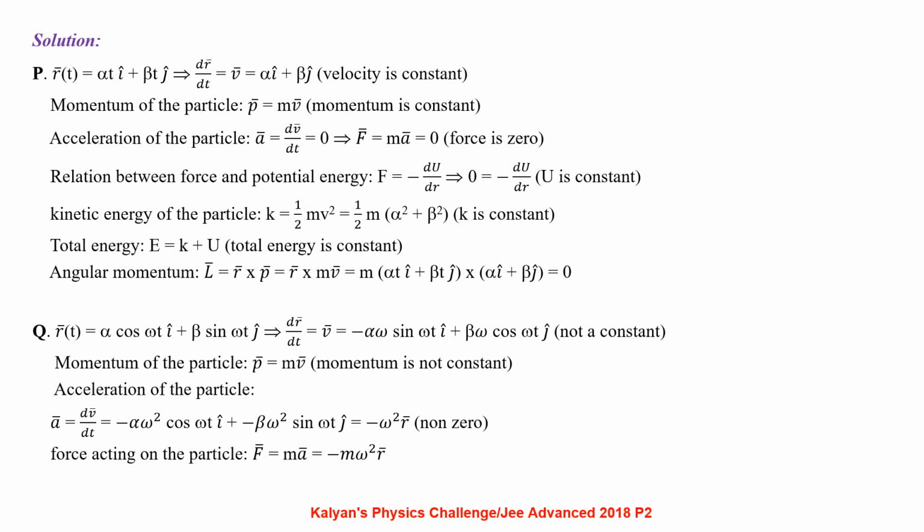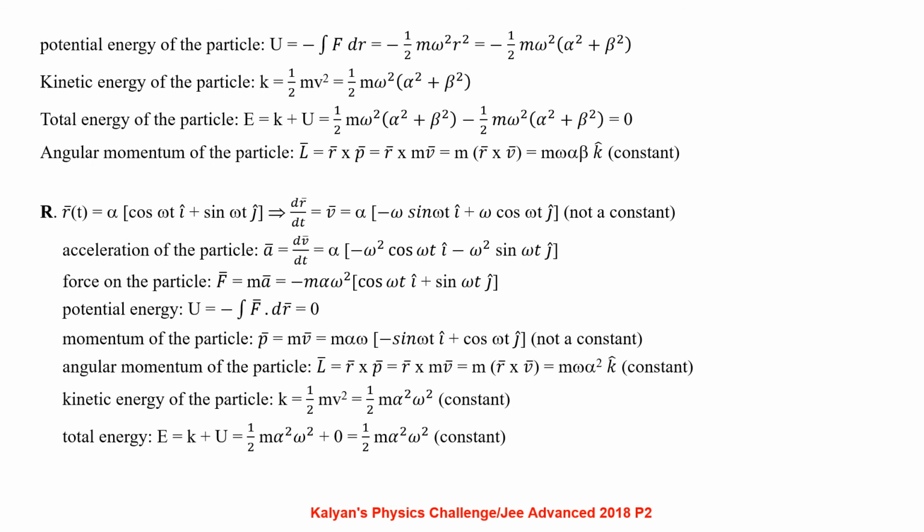which is non-zero. Force acting on the particle F bar equal to m a bar, that is minus m omega square r bar. Potential energy of the particle U equal to minus integral f dr, that is minus half m omega square r square, which is minus half m omega square of alpha square plus beta square. Kinetic energy of the particle K equal to half m v square, that is half m omega square of alpha square plus beta square.